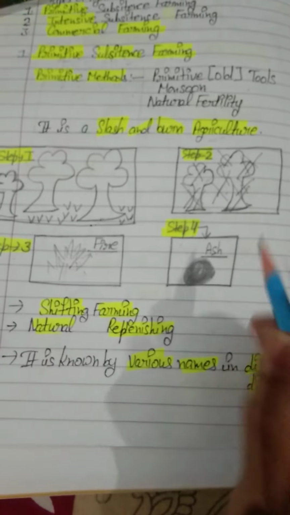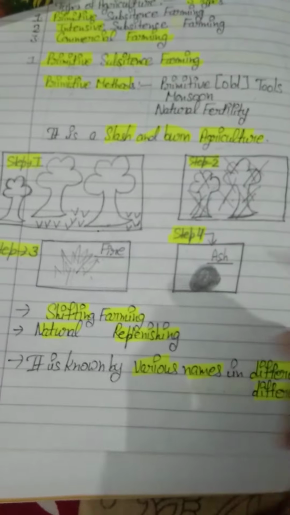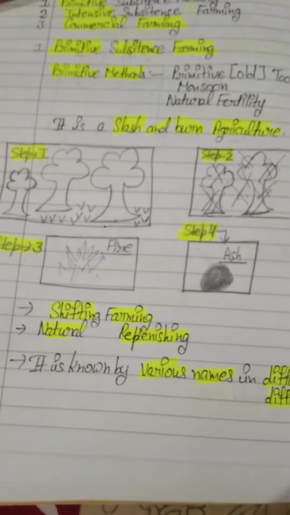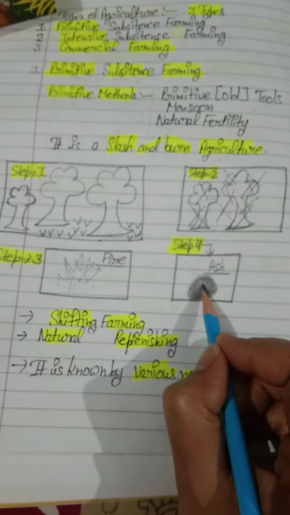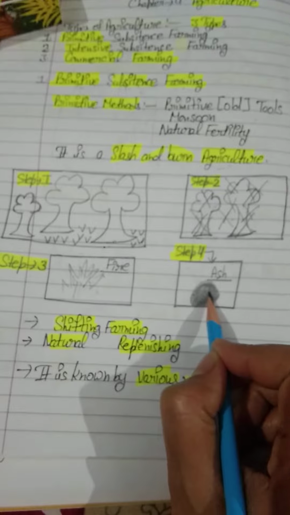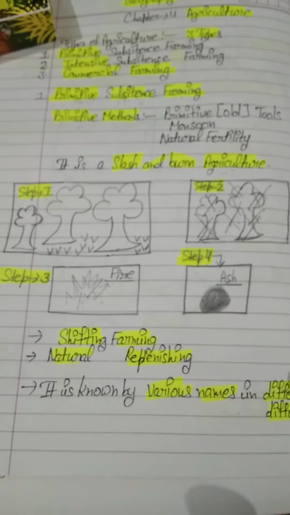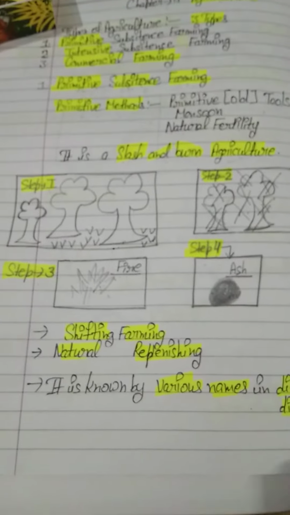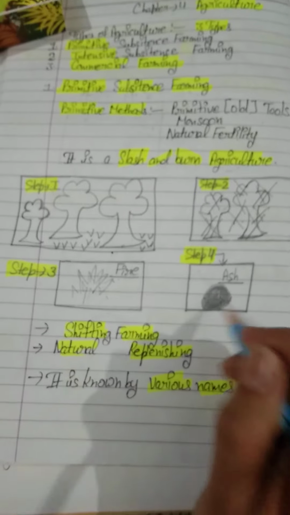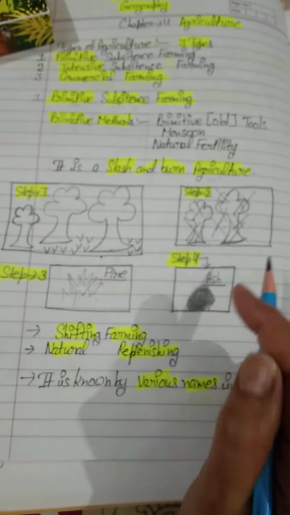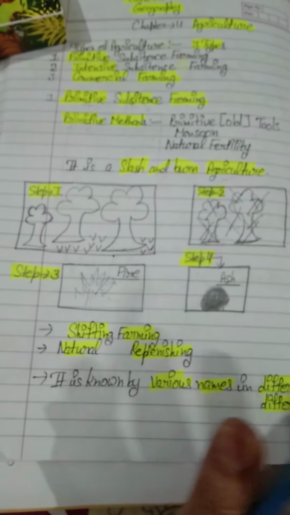And students, this is the main part they use to increase the fertility of the soil. With this ash, they would like to mix their seeds, and after doing this, they wait for the rainfall, for the monsoon, so that they will receive water. Then this process will move further. So in this way, you saw these 4 steps of slash and burn agriculture.